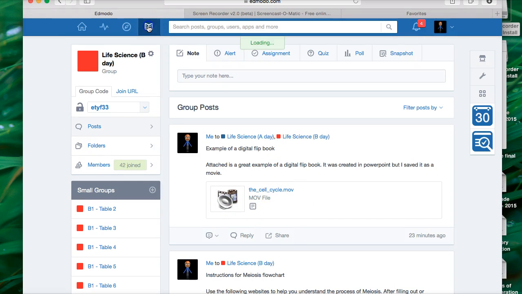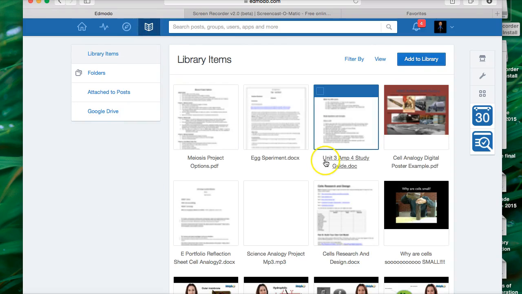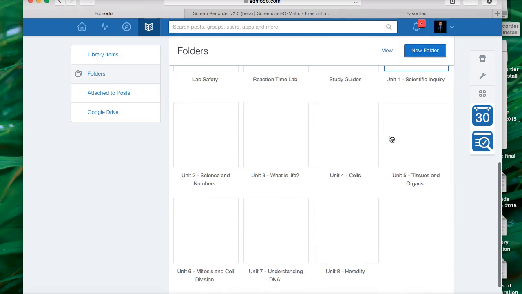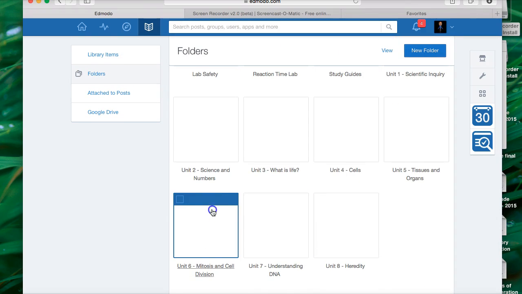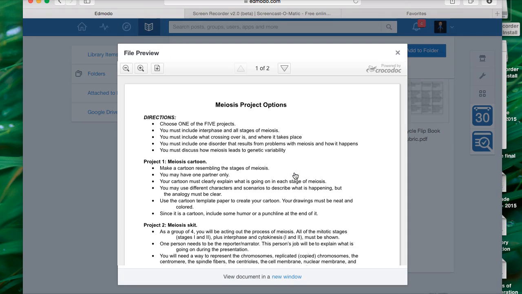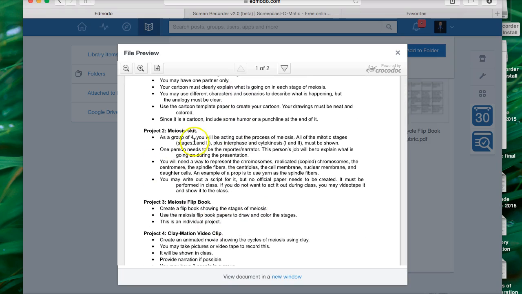Again, you can choose any project that you want, and you need to start working on that. The projects will be due when we come back from Easter holiday, but I need you to start working on that and getting that developed. If you have gotten as far as you can in developing this, you can also start studying your vocabulary for Unit 6.